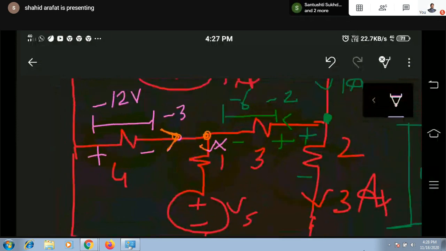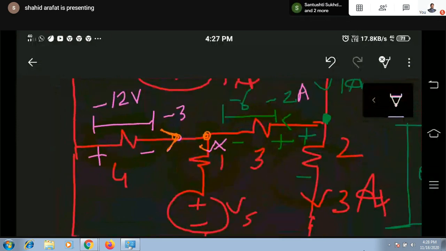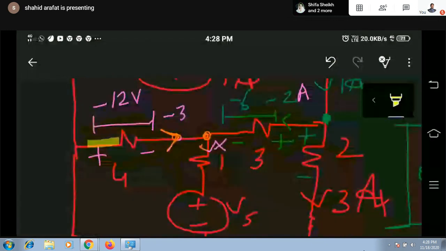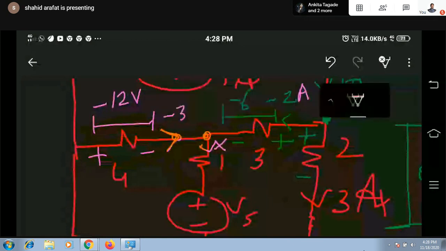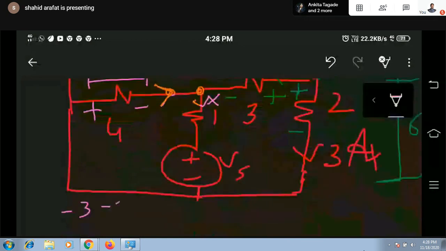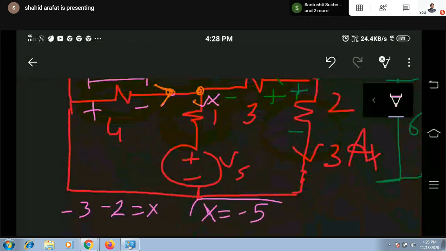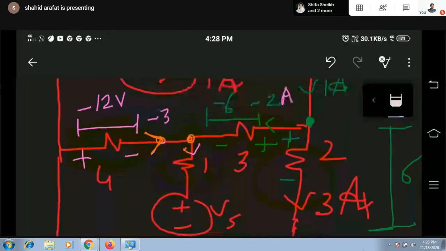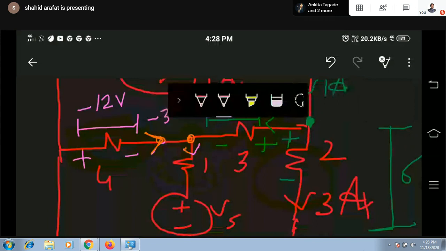This is -2 ampere, and this is also incoming. So -3 -2 equals X, right? So my X is -5, which is my current through the 1 ohm. So instead of writing X, I can simply write down -5.